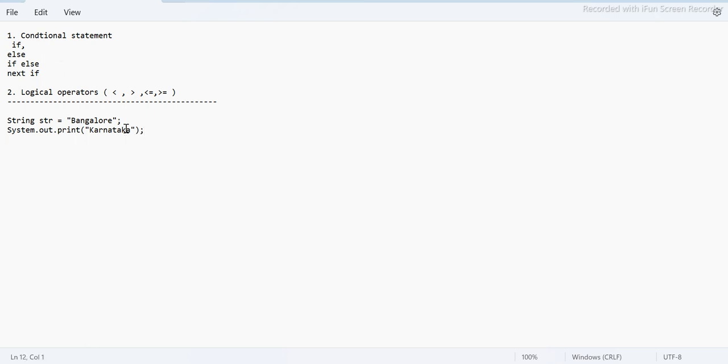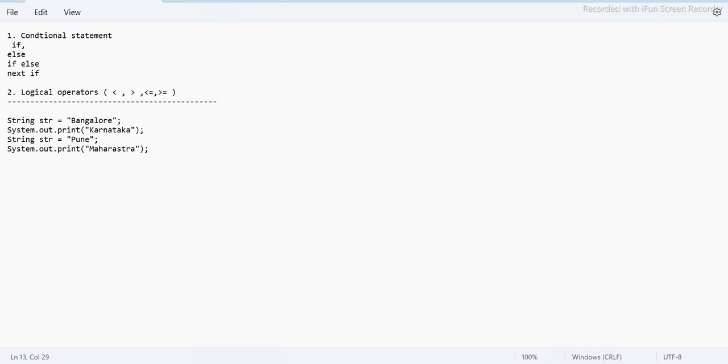If I say Pune, for example, if I say Pune here, then I'm going to get Maharashtra. All right, guys, then the output should be Maharashtra.